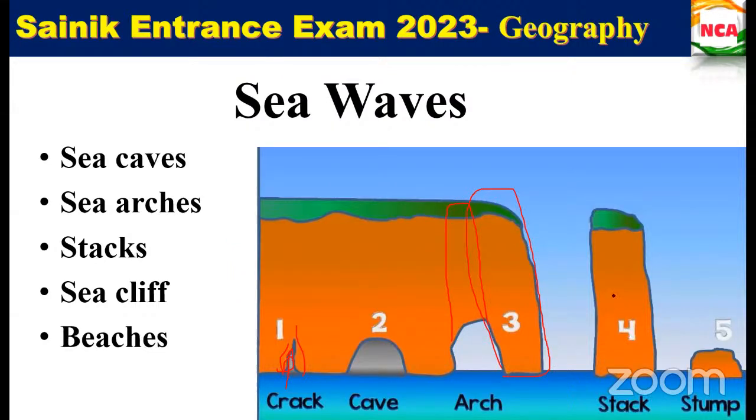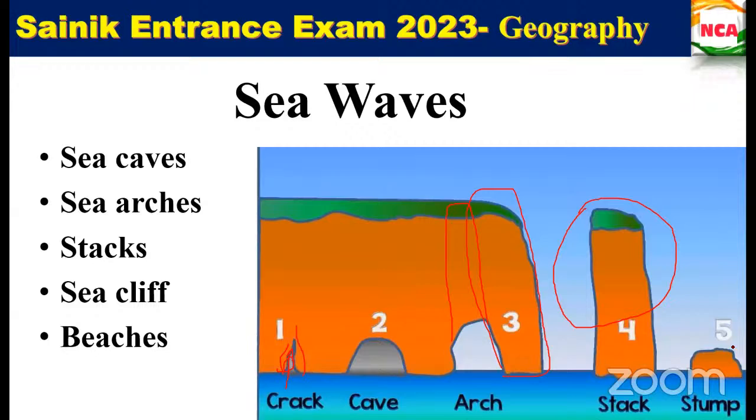So that is called stack. Okay, that is called stacks. So after a point of time, this part is also getting eroded and forms a stump. Okay, is this clear? How the stump is being formed? First crack, then cave, then arch, then stack, then only stump. Okay, is this clear now?